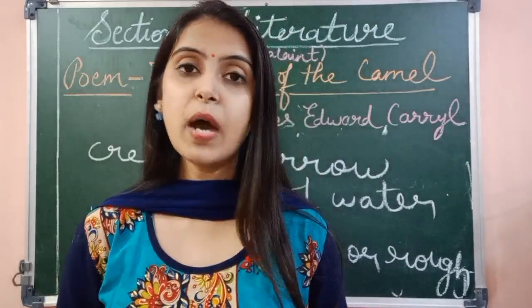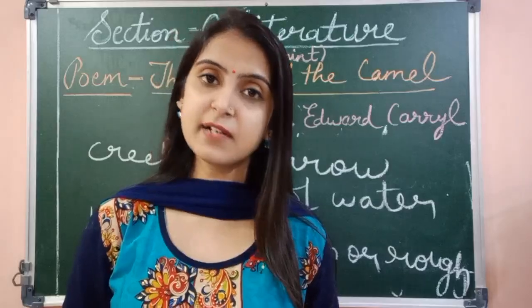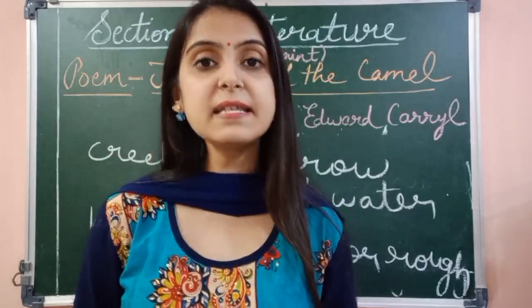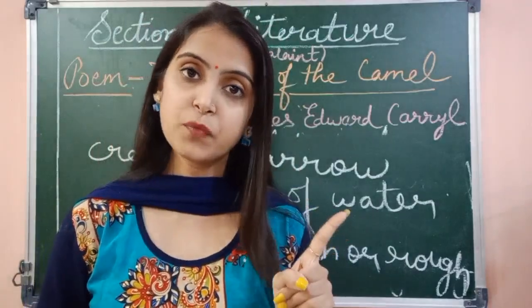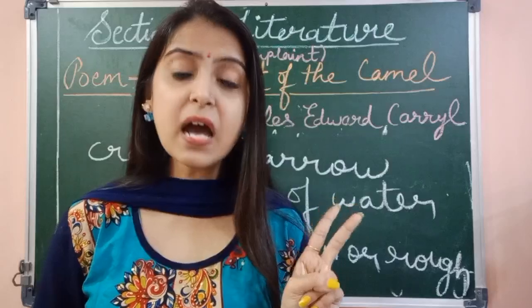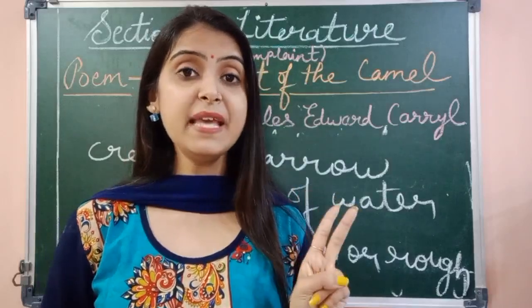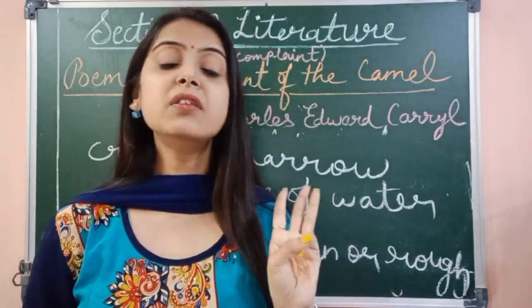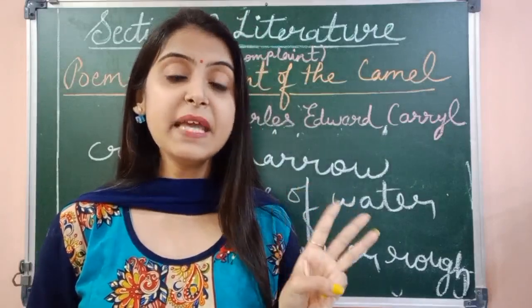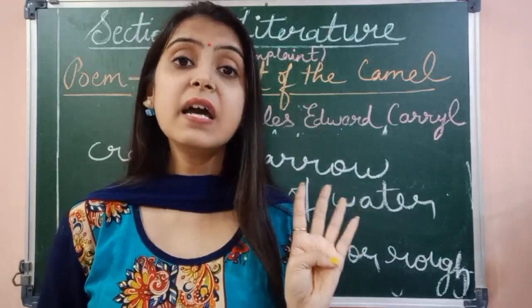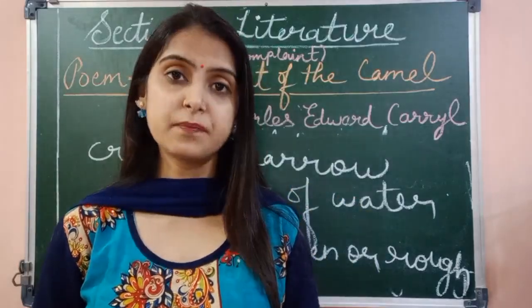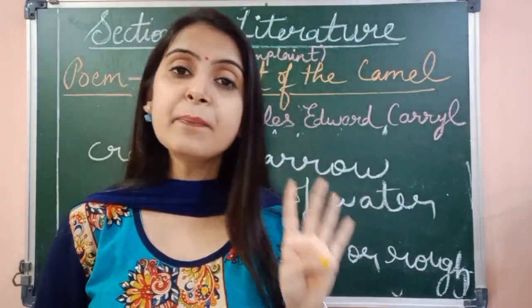Alright, so I hope all the 5 stanzas are clear to you. In the first stanza, the camel complains about the food given to him. In the second stanza, he complains about the place it sleeps. In the third stanza, he complains about the house given to him. In the next stanza, he complains about the people riding on it.